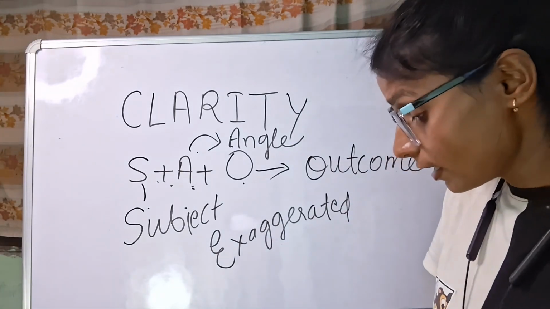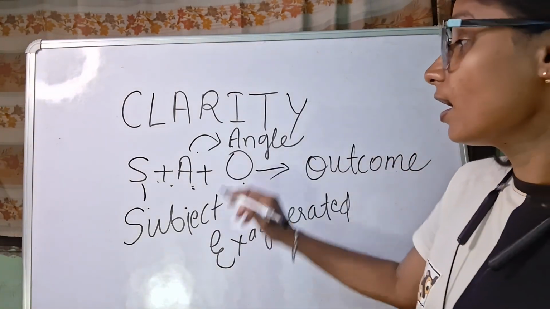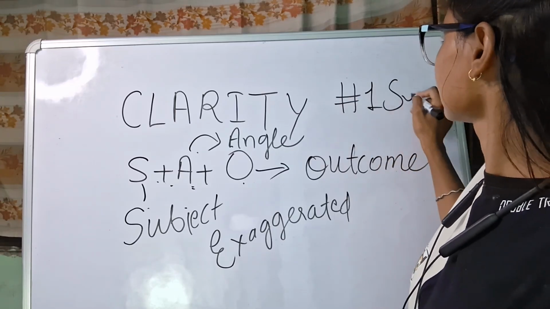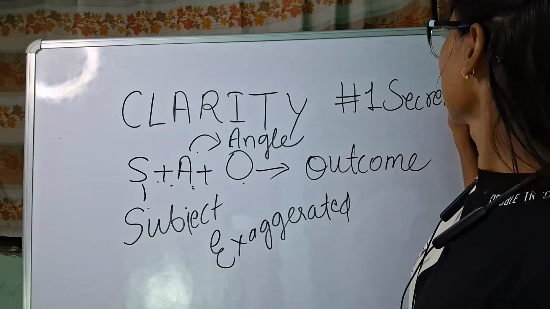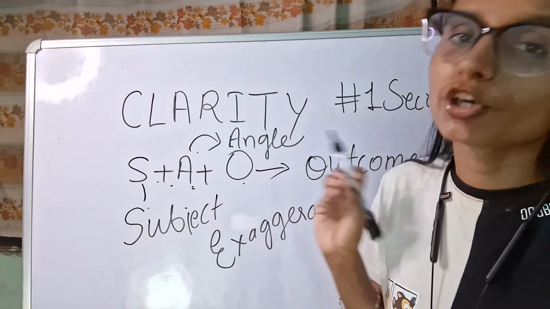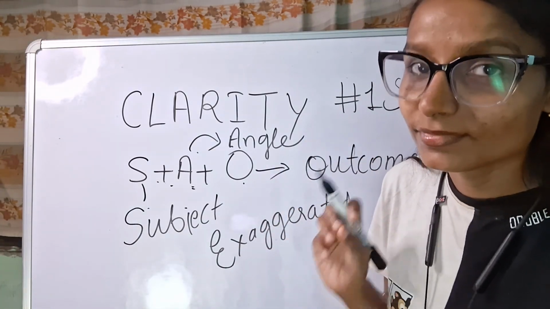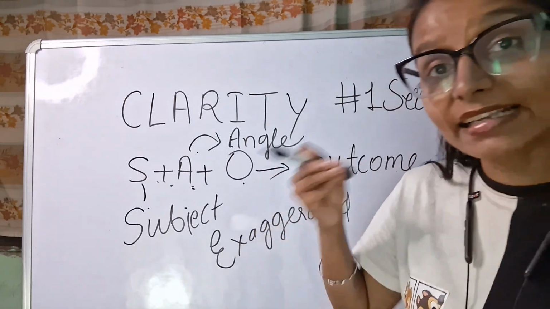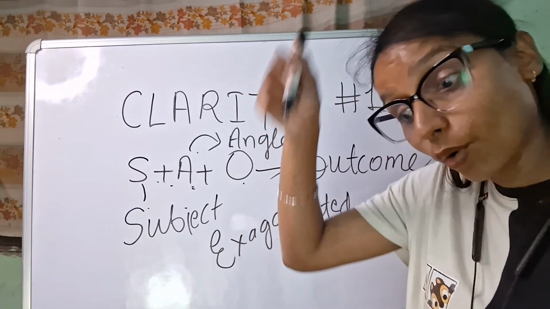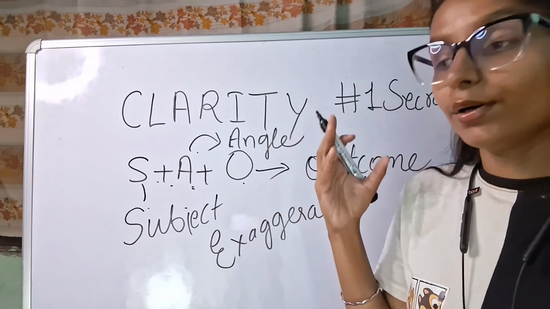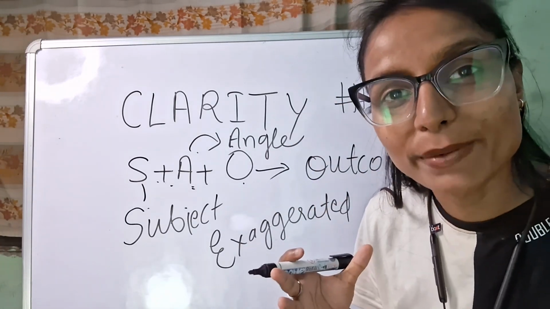Sometimes people write one secret to reduce the fear of public speaking. There is not only one secret, there are a lot, but they are exaggerating that this is the only thing which can reduce the fear of public speaking.